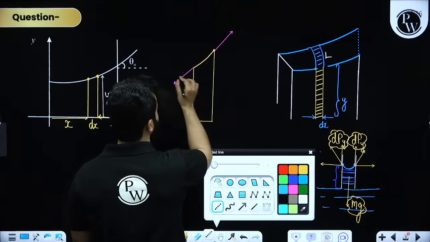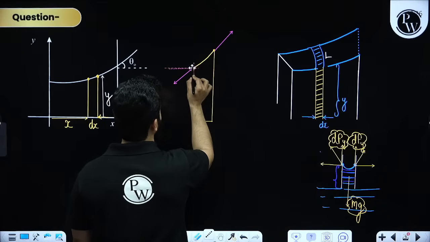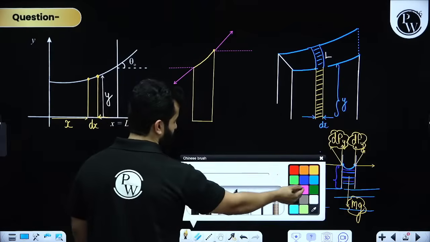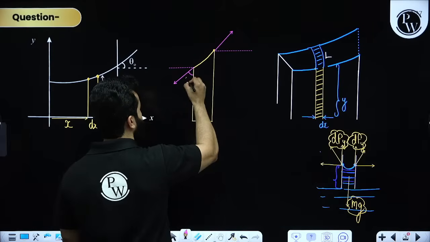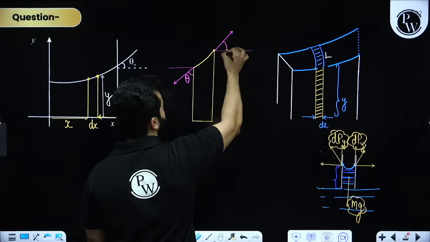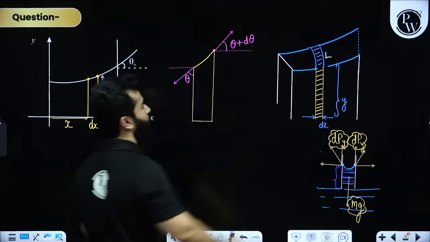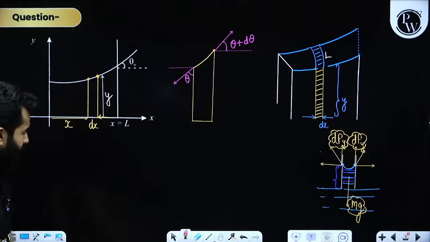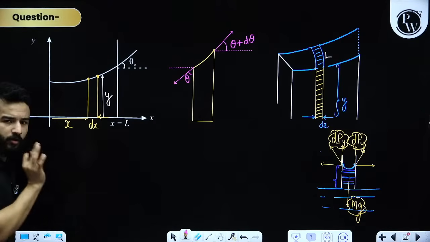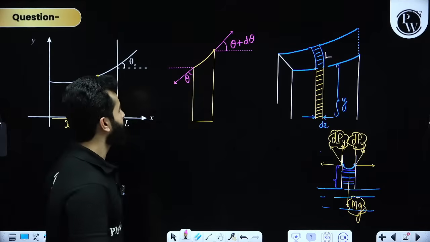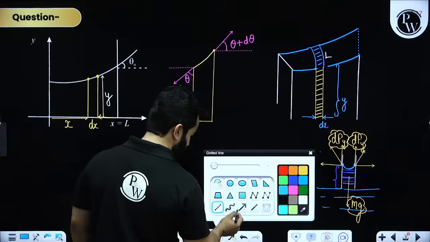Let's say, my dear friends, the angle made by this force, let's say this angle is theta, and this angle is theta plus d theta. Please understand that this is very, very small. So if this angle is theta, this angle is going to be theta plus d theta. So now again we are going to do the same thing.